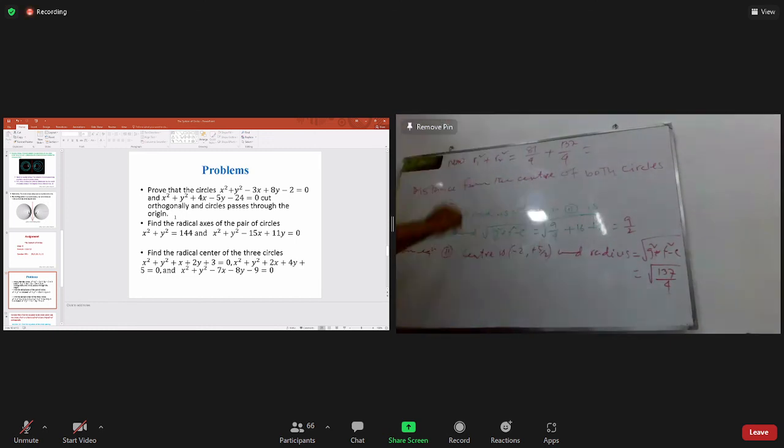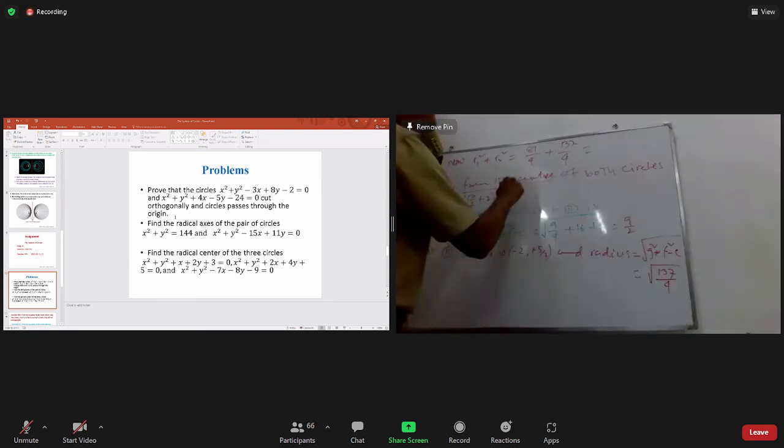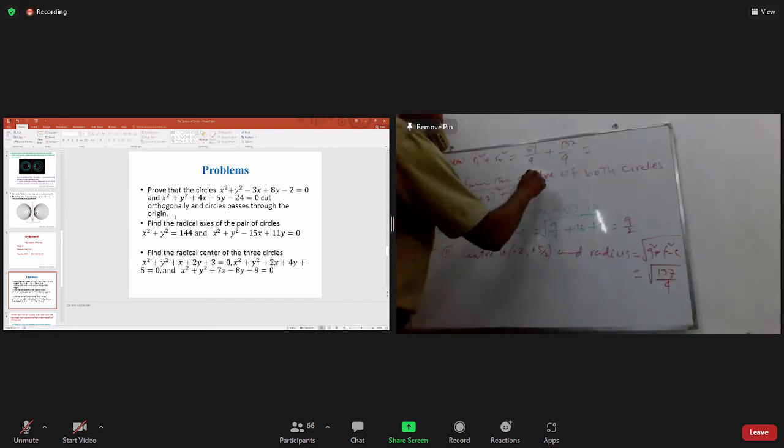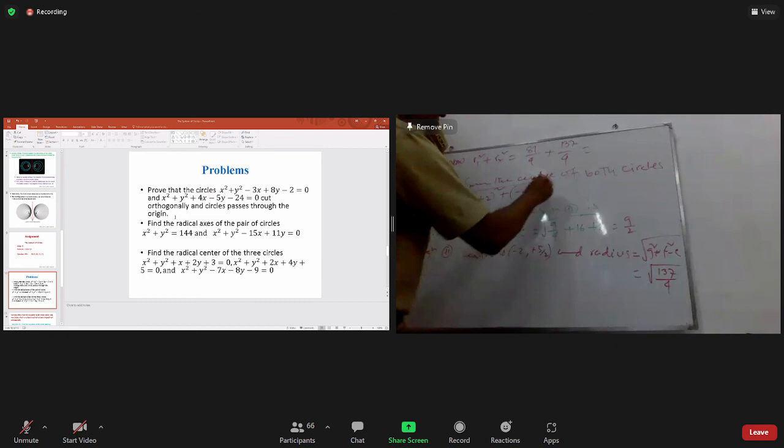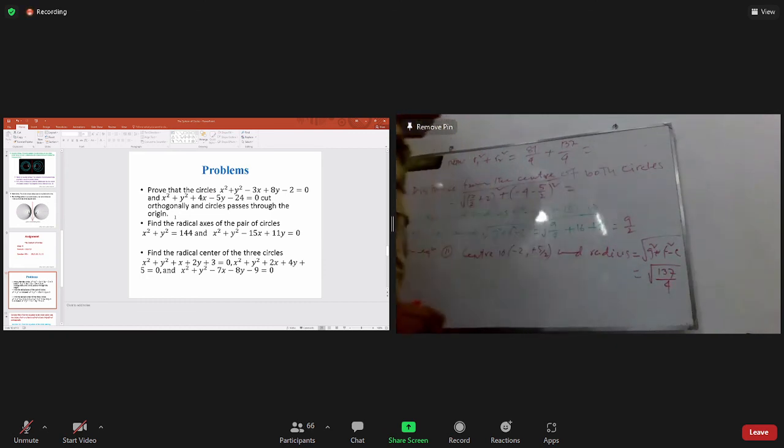So finally, what is the point? The center is that. What is it? 2 minus, okay, 2 minus plus 2 whole square plus 4 minus 4 minus 2. Please find it out.